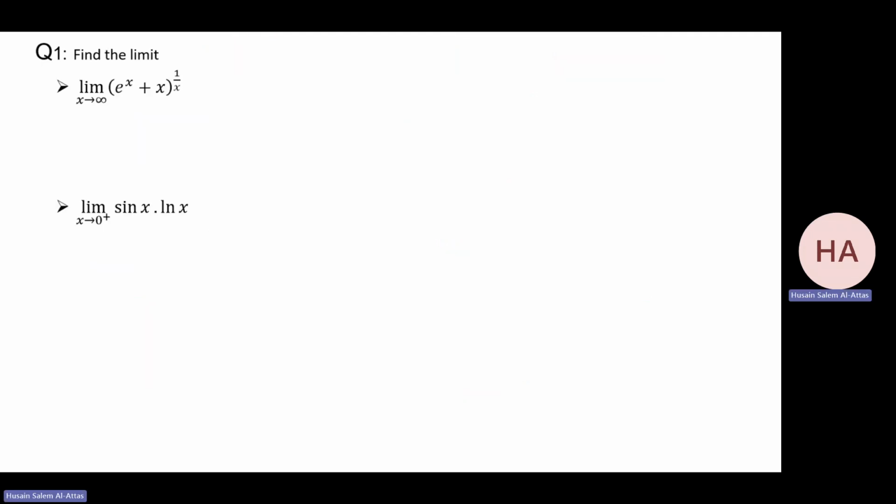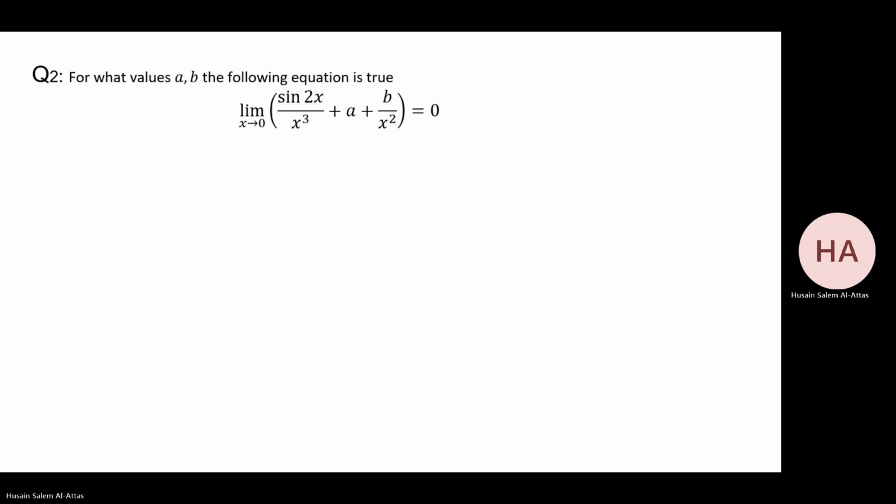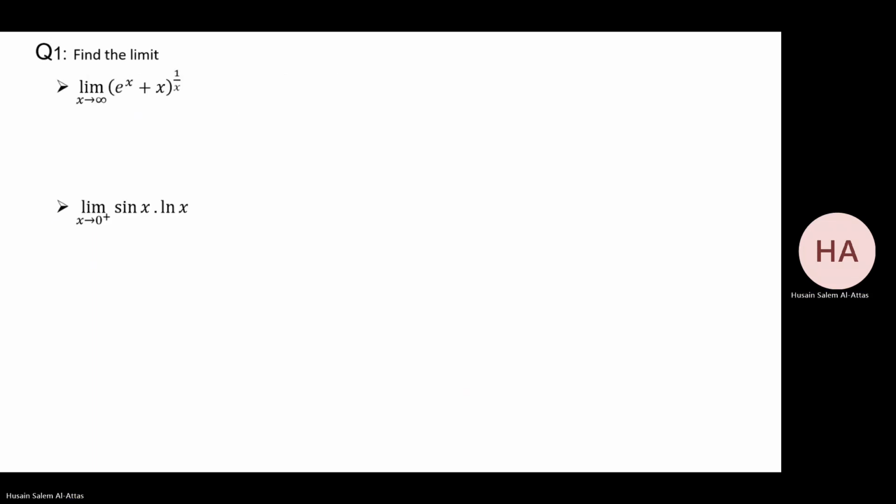We'll do more problems here. I have e to the power x plus x, all to the power 1 over x. These are more examples, I think, from the book. Okay, we'll do it. I have this limit.